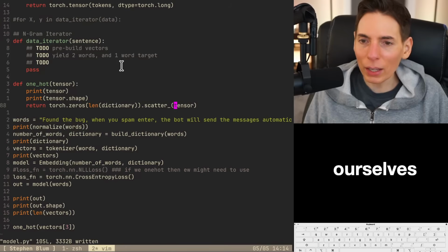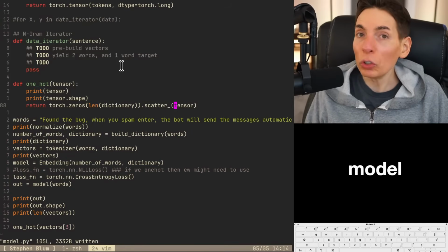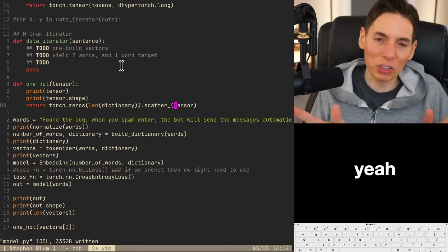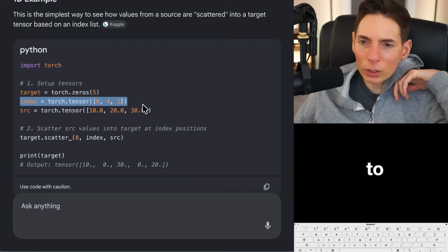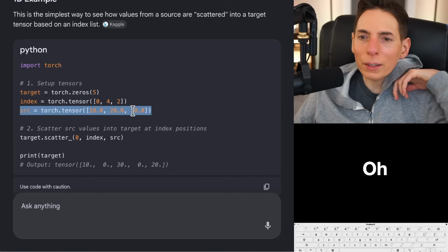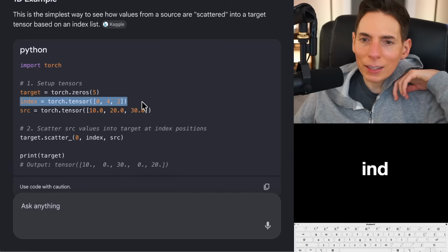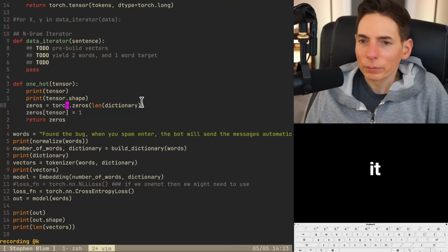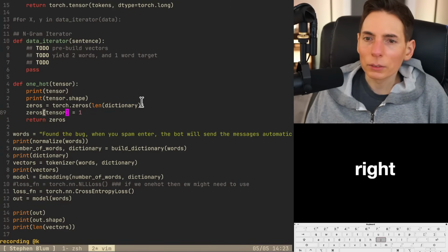We're building ourselves an embedding model with PyTorch. Yeah, so it's not fully from scratch. So it's going to give you the ones that you were going to scatter over. Got it. But then what's source? Why do you need source? Oh, 1. Okay. So this is a 1, and this is the index. Let's try it.